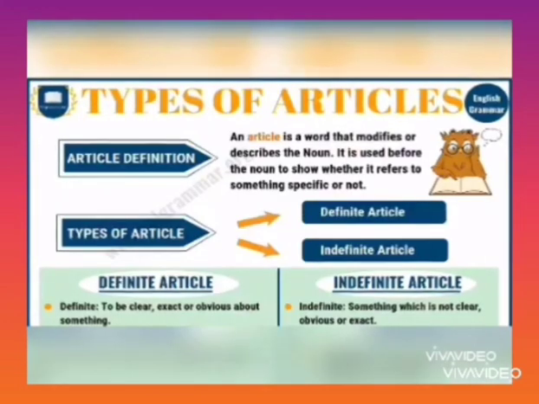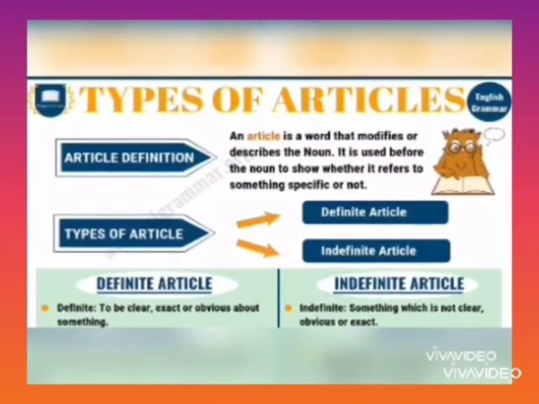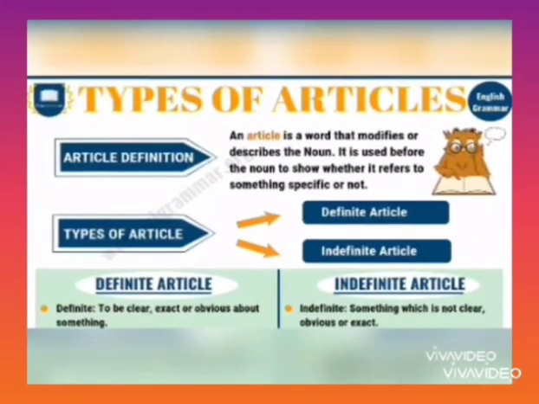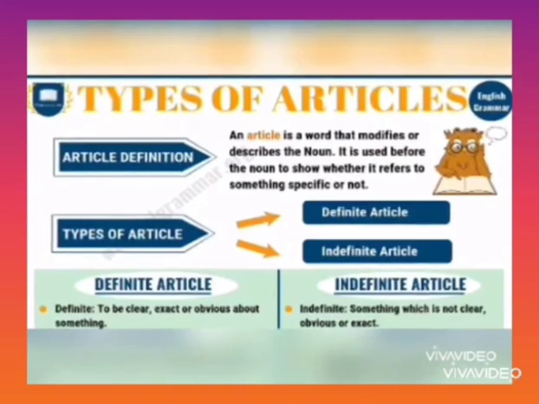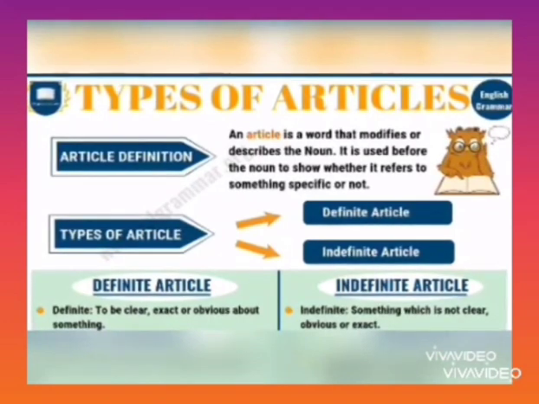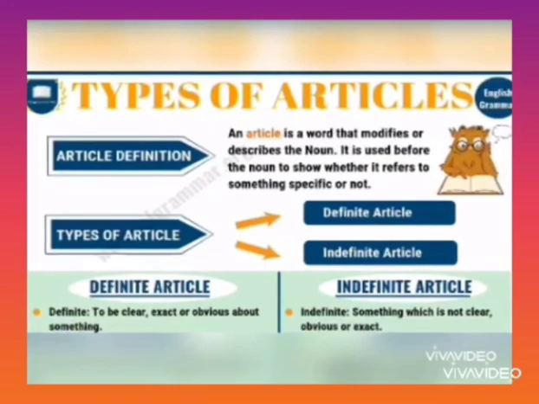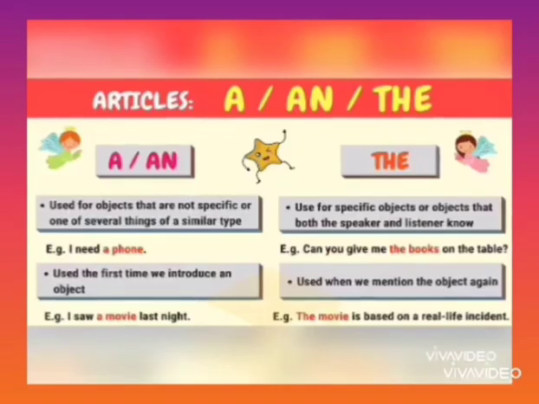Now the article. Definition: an article is a word that modifies or describes the noun. It is used before the noun to show whether it refers to something specific or not. There are two types of articles: one is the definite article, another is the indefinite article. Definite means to be clear, exact or obvious about something, and indefinite means something which is not clear or obvious.